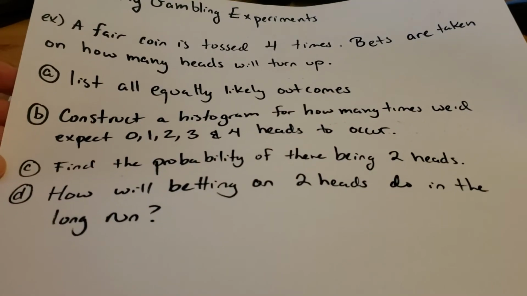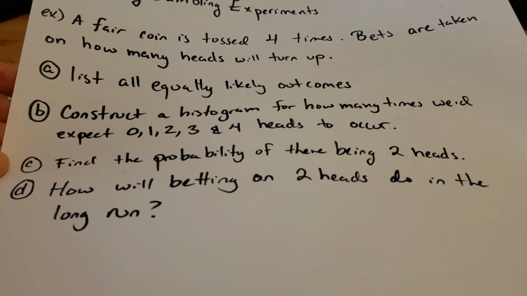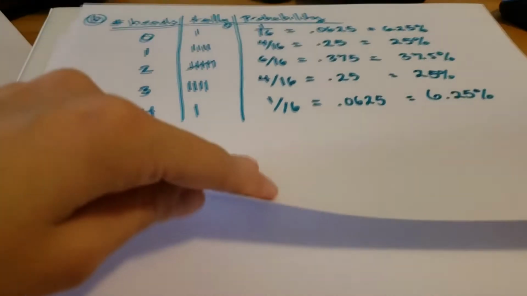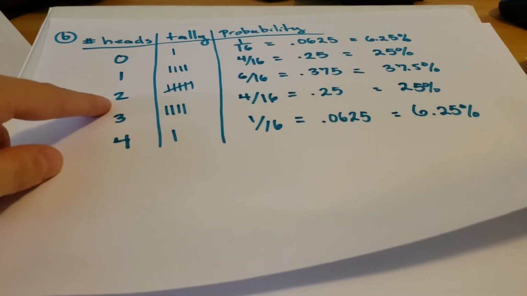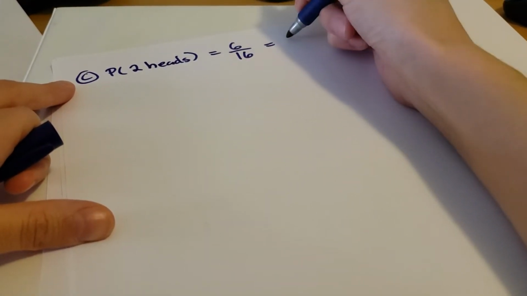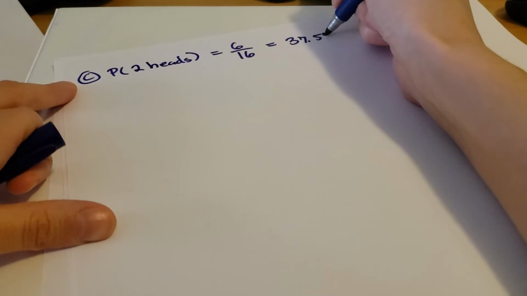Now back to part C. They wanted us to find the probability of there being 2 heads. If we go back to the information that we had before, we found it here. The probability of there being 2 heads was 6 out of 16. That's our solution to part C. 6 out of 16, or 37.5%.